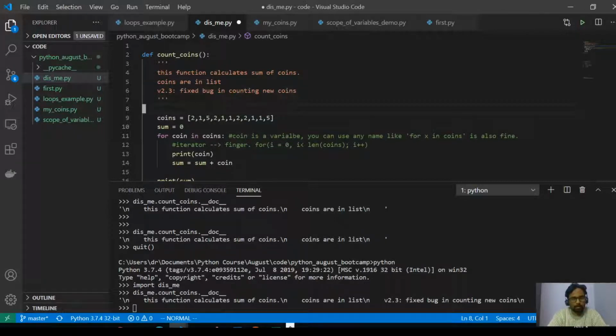What is that called then? The line which is starting with hashtag, what is that called? This one, comment. It's just a comment. It's called a comment.